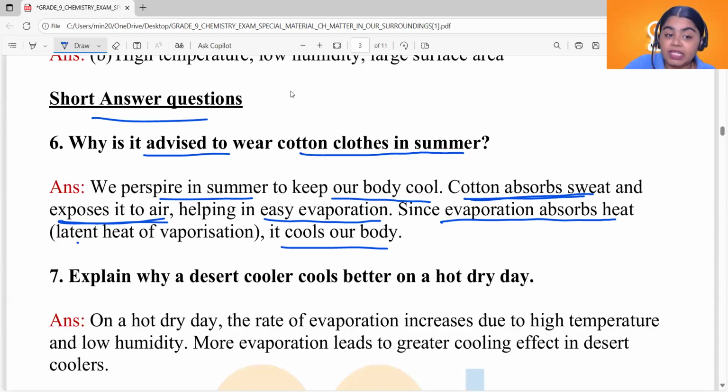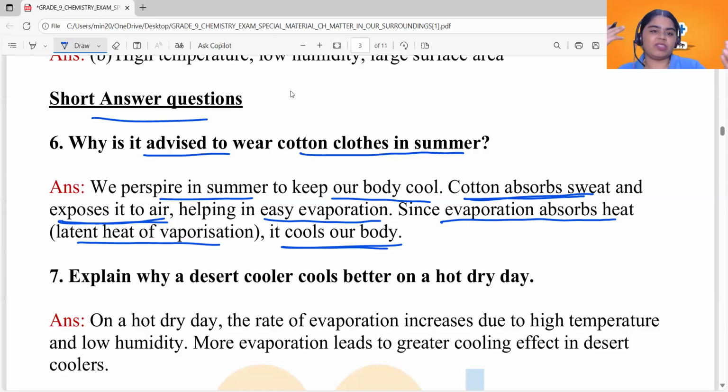Absorbing latent heat of vaporization. Latent heat of vaporization is the heat required to convert water particles into vapor, or the energy or heat required for evaporation. Now, as this heat is absorbed from the surroundings, which include our body as well, it cools our body. Evaporation of sweat cools our body. So that's why cotton clothes are advised.